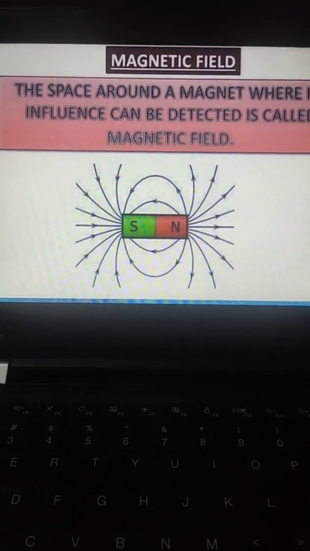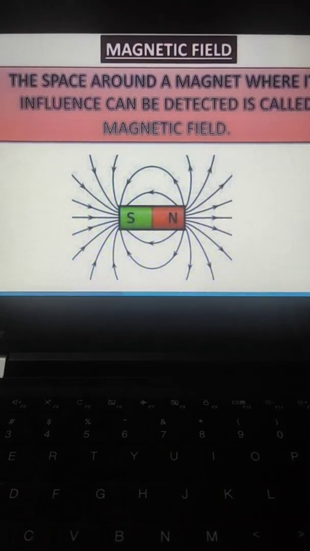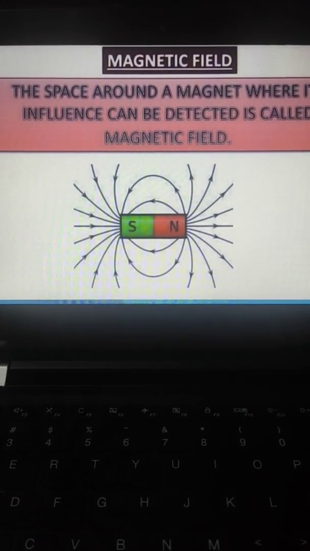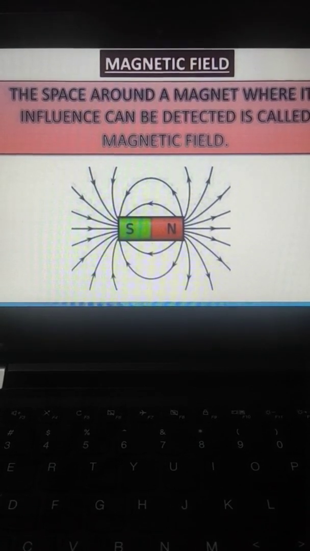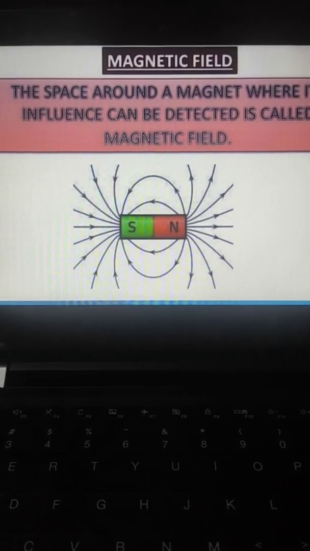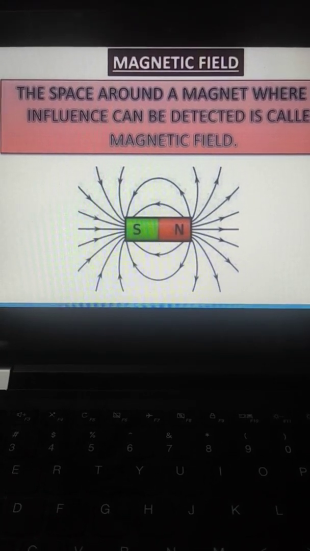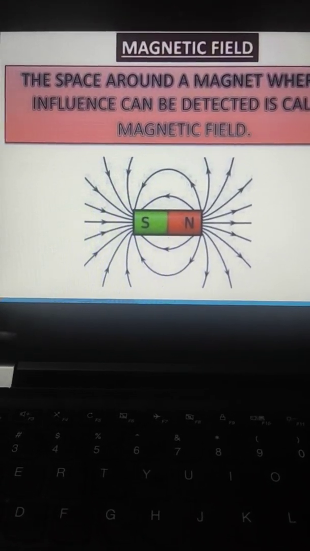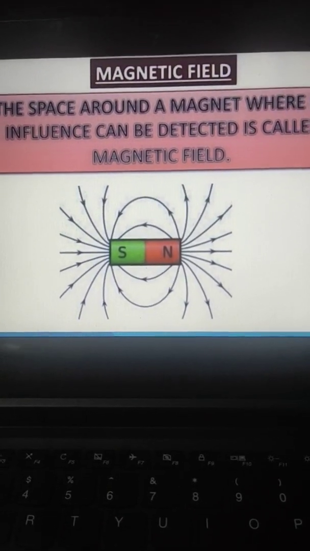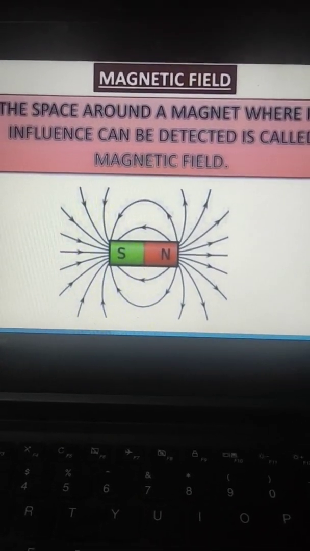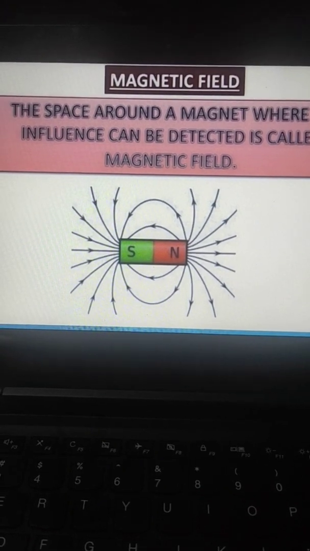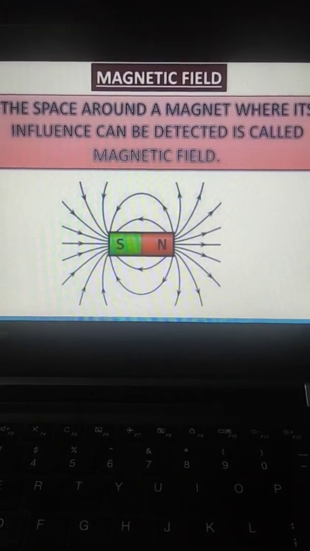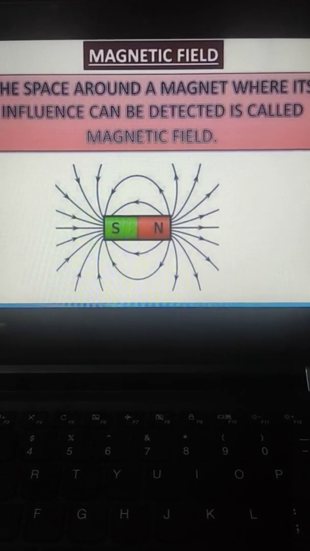Now the next topic is magnetic field. Beta, what is magnetic field? The space around a magnet in which a magnetic substance such as small pieces of iron, when placed, get attracted towards the magnet. So here you can see with the help of lines, I have shown you the magnetic field. This is the space around the magnet where its influence can be detected.